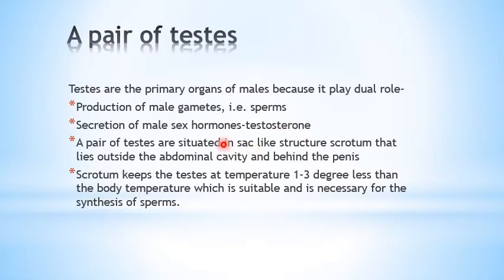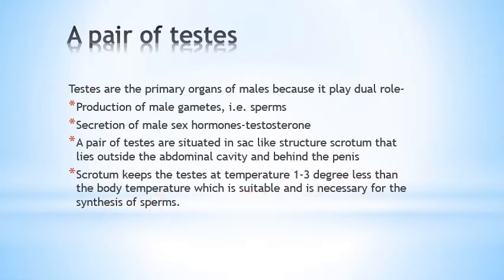A pair of testes are situated in a sac-like structure, that is scrotum, and that lies outside the abdominal cavity, that is behind the penis. Why? Because that keeps the testes at a temperature 1 to 3 degrees less than the body temperature, which is required for the synthesis of the sperm.